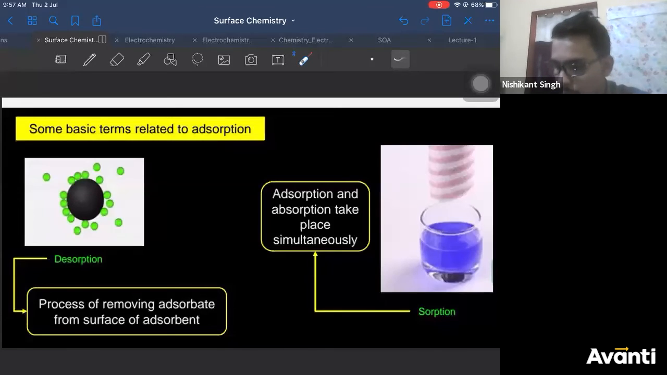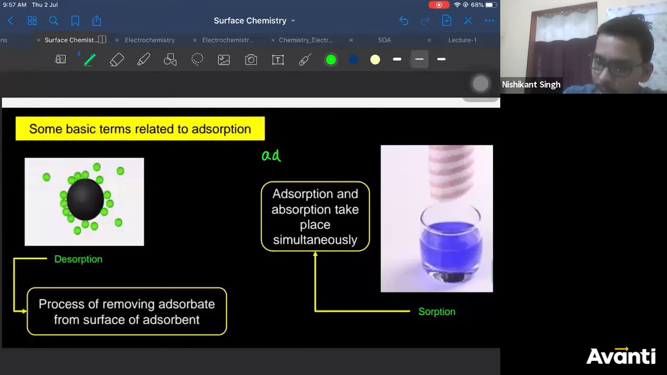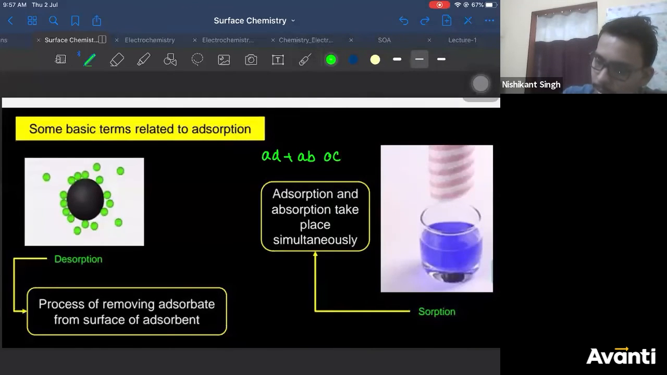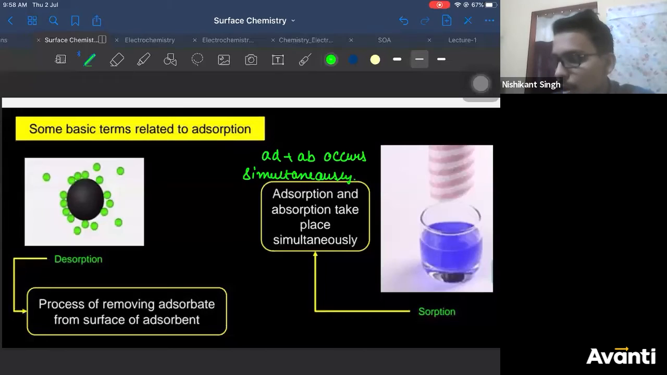Now, what is sorption? When adsorption and absorption occur simultaneously, then it is called sorption, right?